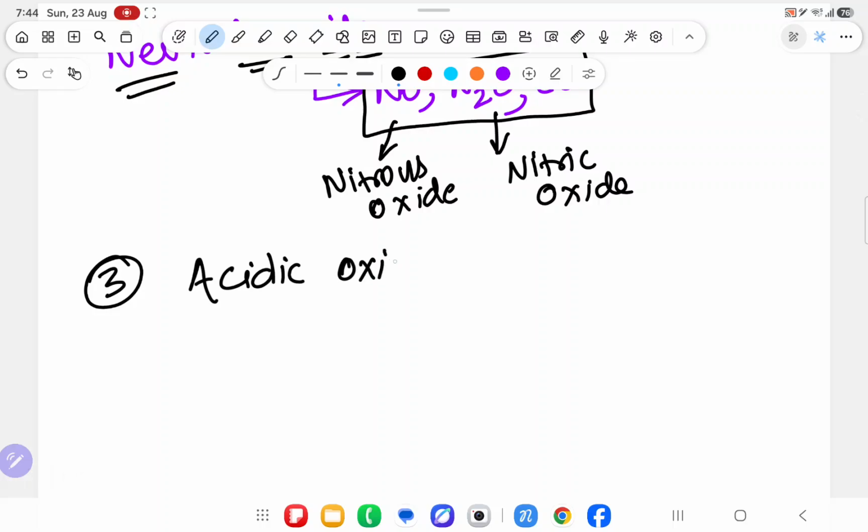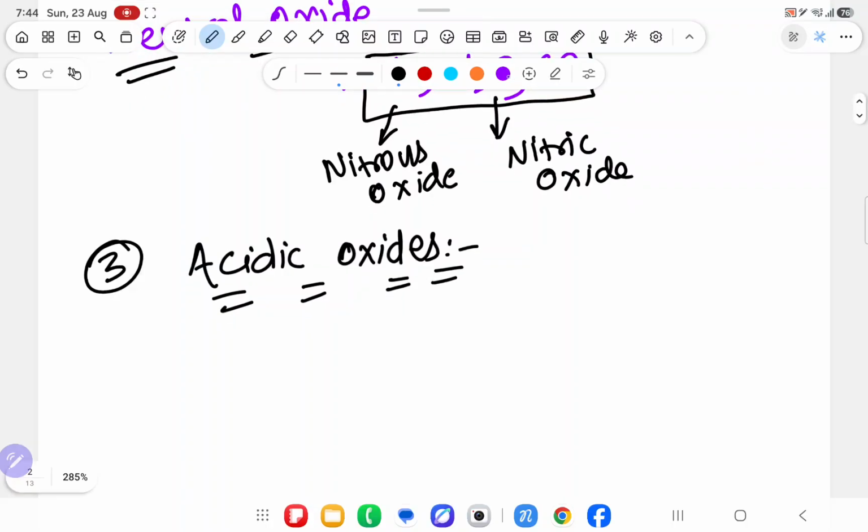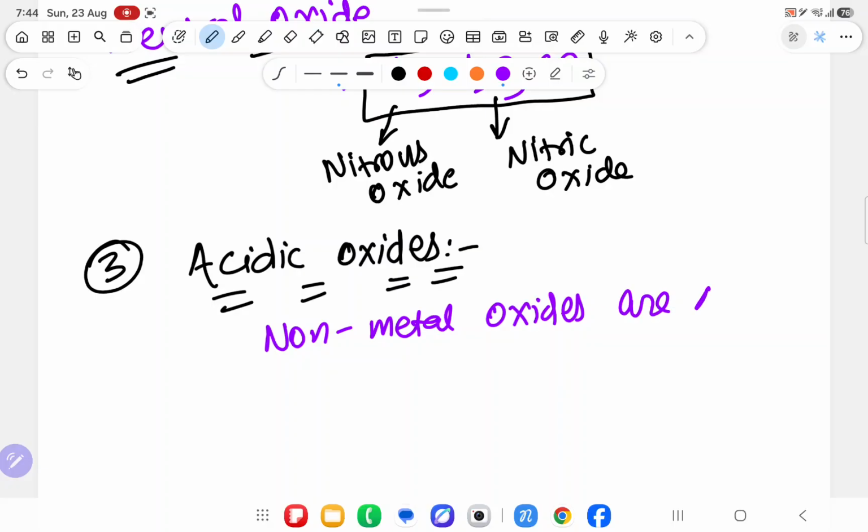Acidic oxides. What are acidic oxides? They are saying that non-metal oxides are acidic oxides. Oxides means non-metal attached with oxygen. Non-metal oxides are acidic oxides.